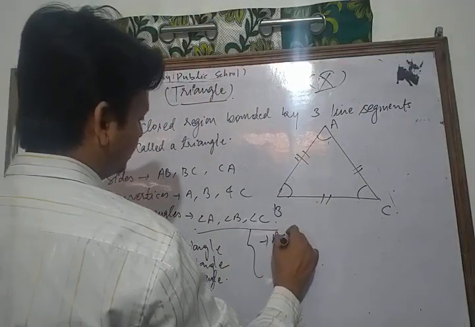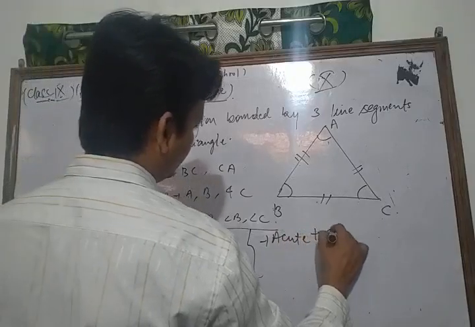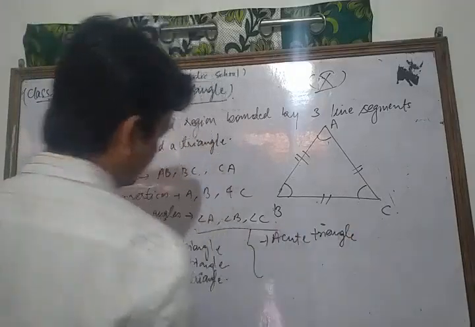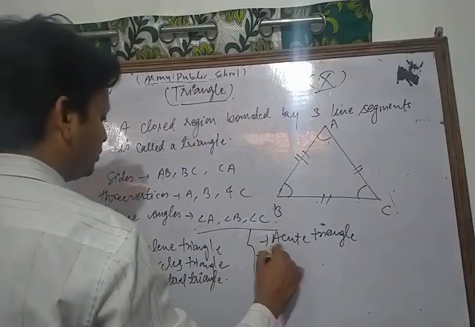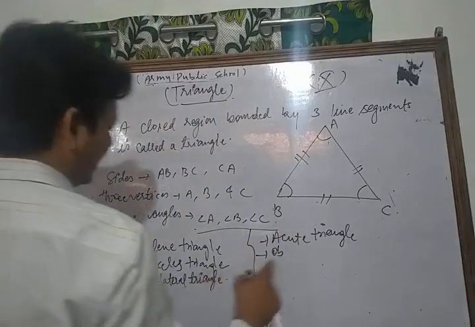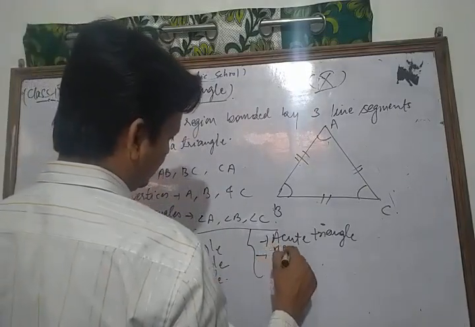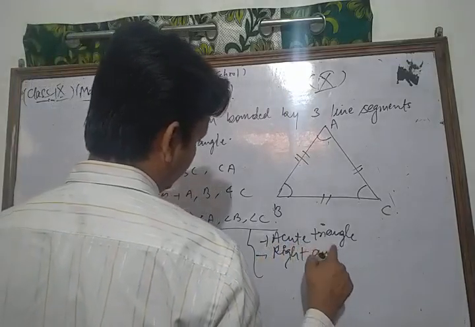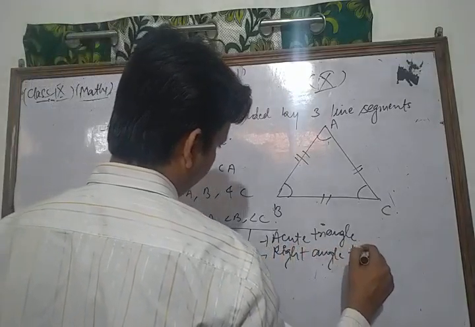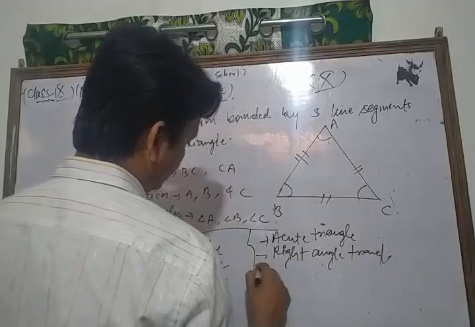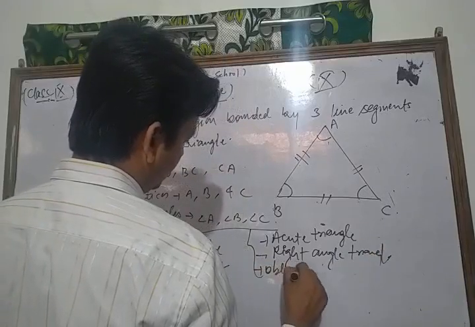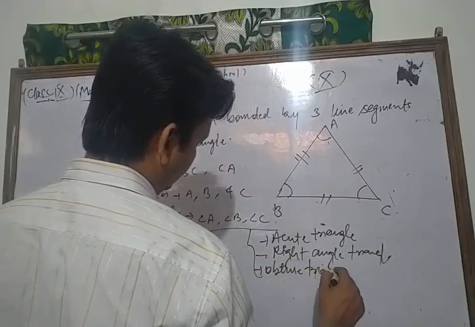First, acute triangle. Second, right angle triangle. And third one, obtuse triangle.